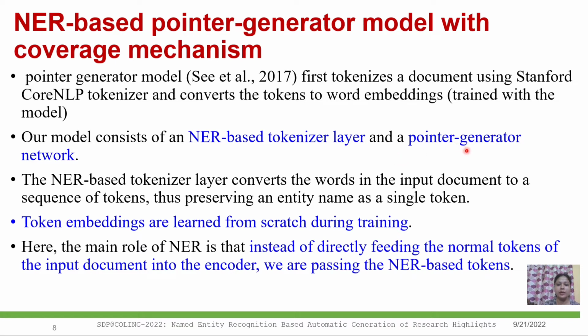The NER-based tokenizer layer converts the words in the input document to a sequence of tokens, preserving the entity name as a single token. We do not use pre-trained word embeddings. In our model, token embeddings are learned from scratch during training. Here, the main role of NER is that instead of directly feeding the normal tokens of the input document into the encoder, we are passing the NER-based tokens.